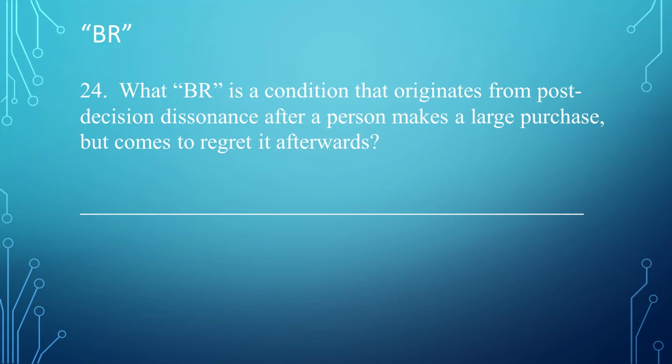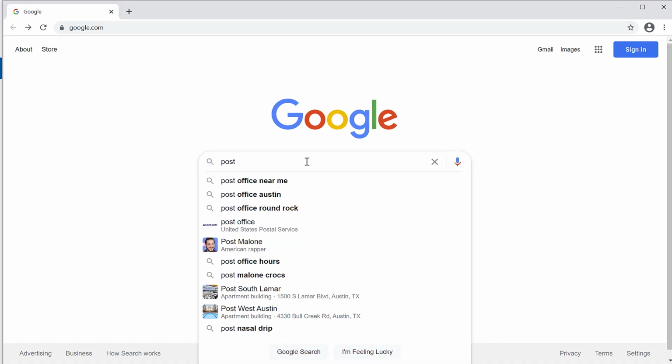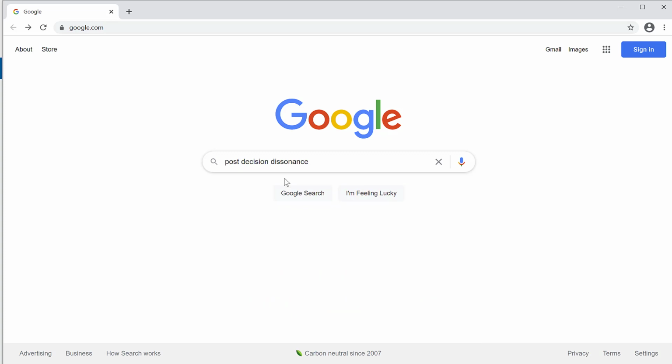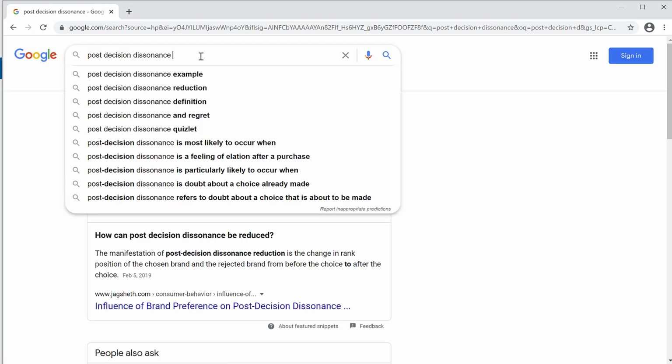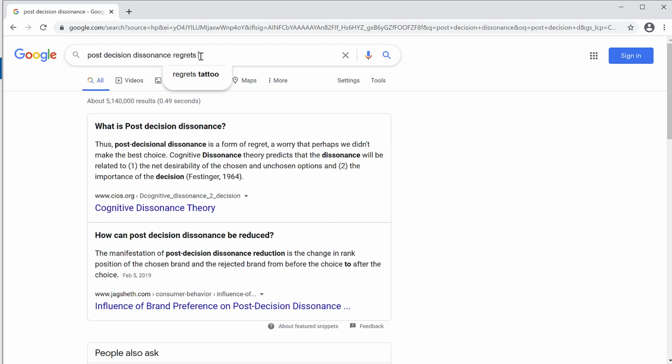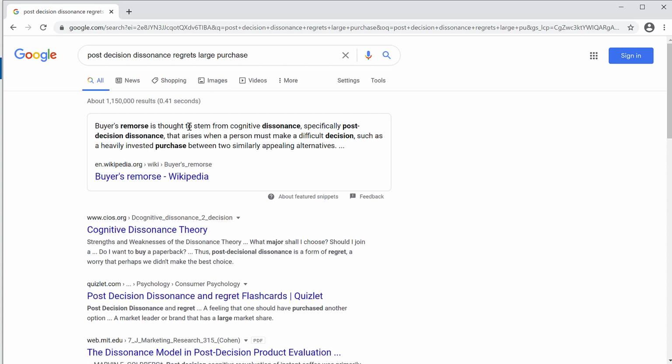Fourth question. What BR is a condition that originates from post-decision dissonance after a person makes a large purchase but comes to regret it afterwards? I will start by Googling post-decision dissonance. It looks like I'll need to give it more information, so I add regrets large, and before I finish purchase, Google suggested it. So I clicked on purchase, and the answer is buyer's remorse.